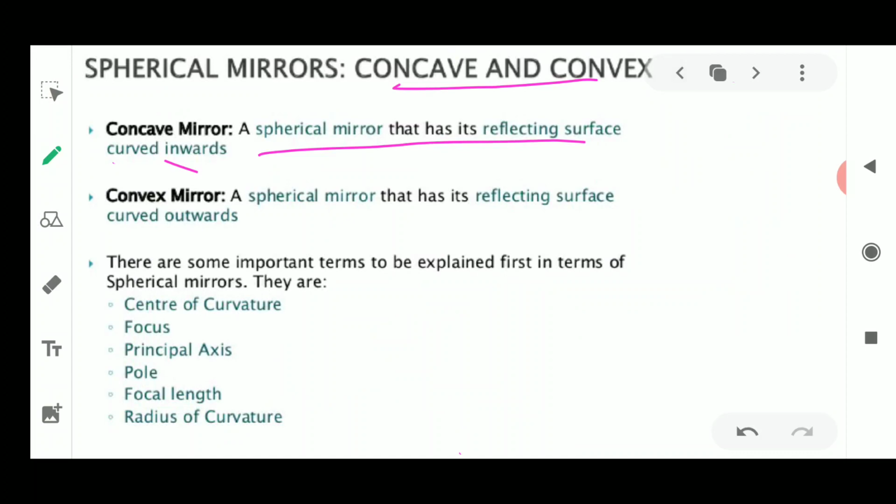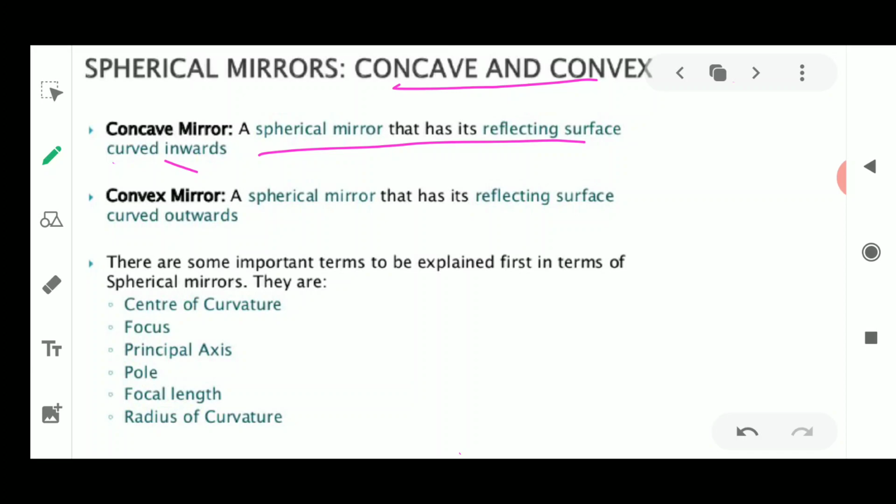Now the next was the convex mirror, which is a spherical mirror whose surface is curved outwards. Fine. Now when the surface is curved outwards, what happens? It forms a reflecting surface having a different shape, a different curved shape. So this curved shape only describes the type of mirror which is being used.